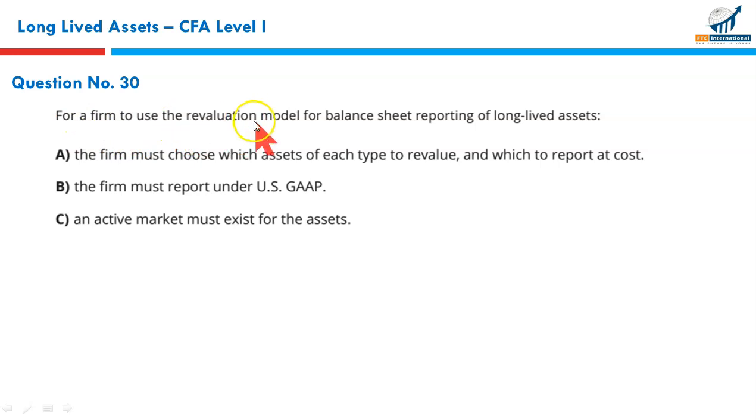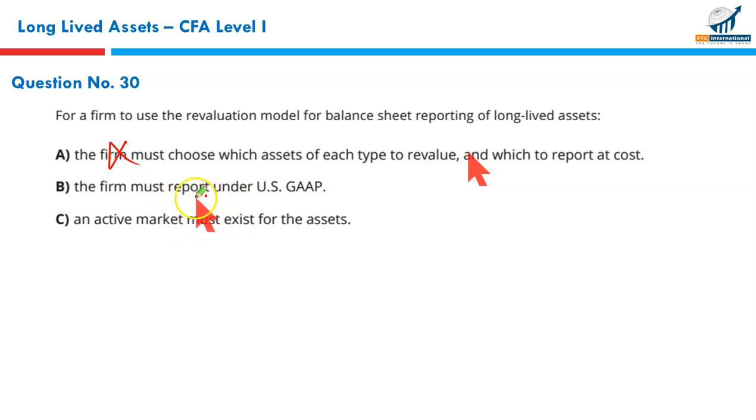For a firm to use the revaluation model for balance sheet reporting of long-lived assets, the firm must choose which assets of each type to revalue and which to report at cost. There is no such permission. No cherry picking. You cannot selectively revalue some assets and not revalue the others. You will apply the same model for all assets of all similar type. Cherry picking is not allowed. This option is incorrect.